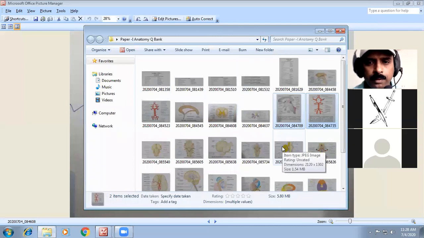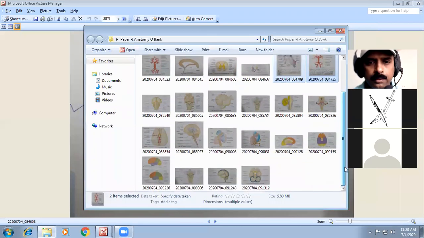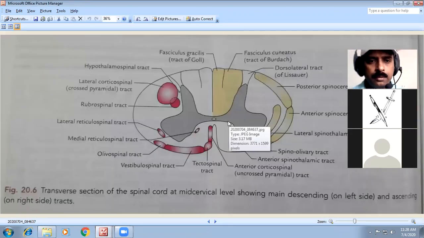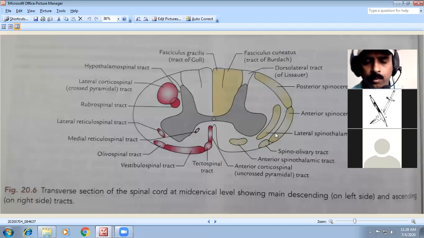So what are the different tracks you get in the spinal cord? That also you have to draw, the different tracks. In this you have to remember almost all the sensory and motor tracks, and this also you can draw. But the major introduction, definition, length, and parts, all that, first draw the diagram. And at the mid cervical level you are going to get these, almost all the sensory and motor tracks, and this also you can remember.